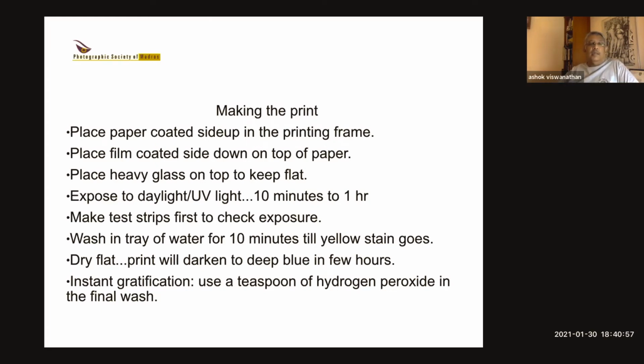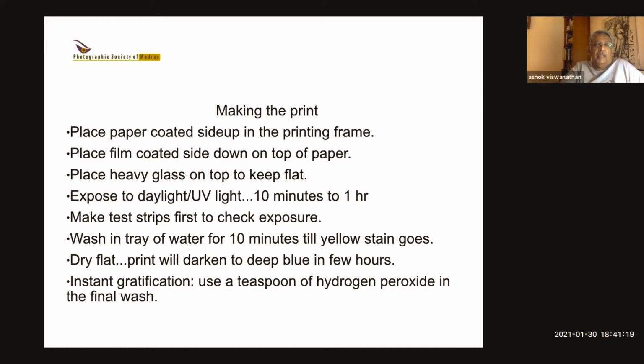You wash it in a tray of running water for 10 minutes till the yellow stain goes. You will see the water itself becomes yellow. So you wash it maybe 3, 4, or 5 changes of water, and you find the water will be clear after some time. That means the coating is all gone and you can dry the print. It will dry, and as it dries, it will become dark blue in a few hours.